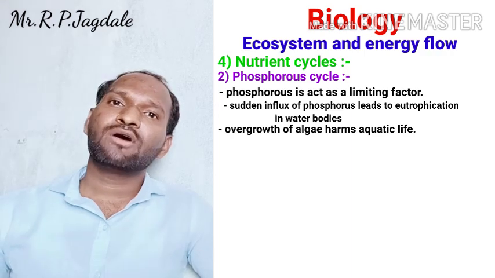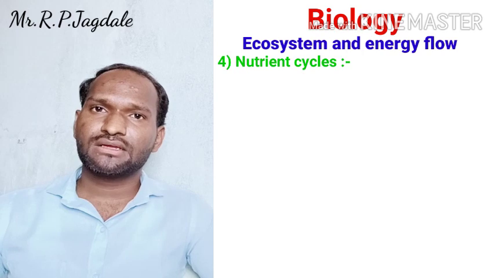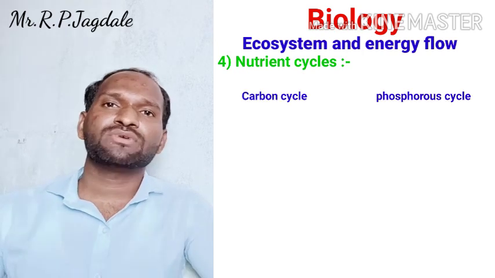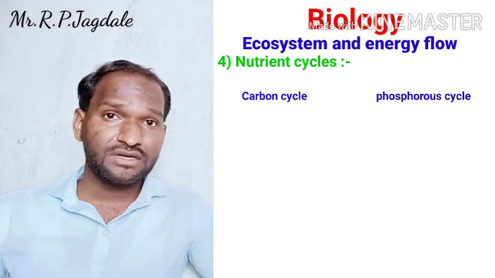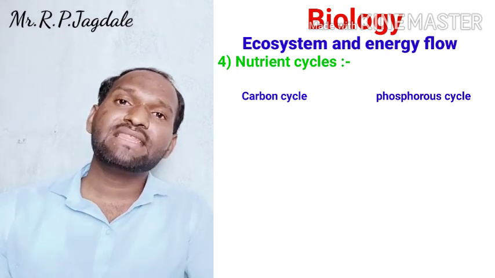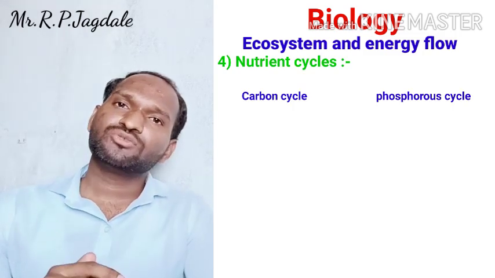Okay, this is about the two cycles, the carbon cycle and the phosphorus cycle. There are some differences between the carbon and phosphorus cycles. These are two different cycles. One is gaseous, one is sedimentary. But again, there are two differences between the carbon and phosphorus cycles.